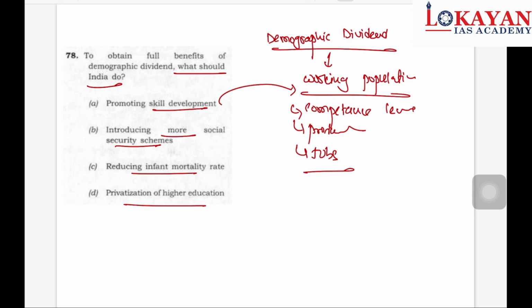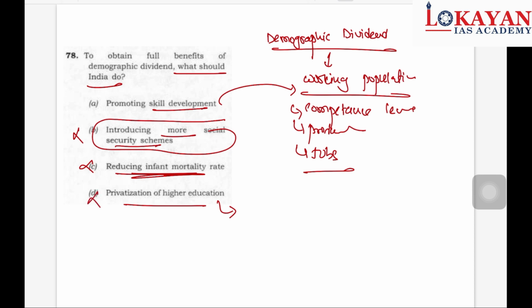Introducing more social security schemes. This will mainly help at a later stage, not this stage. Reducing infant mortality rate. So this is regarding children. Now don't think these children will become tomorrow's demographic dividend. Don't stretch too much. Privatization of higher education. Now if there is privatization of higher education, then it won't be easy to access private higher education for certain vulnerable sections. So this is also incorrect.